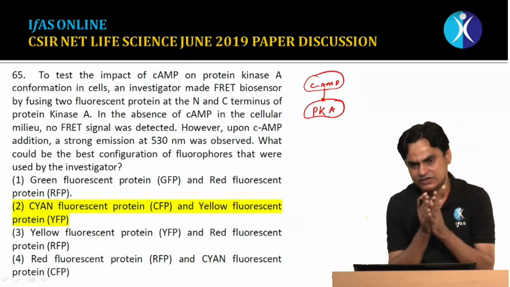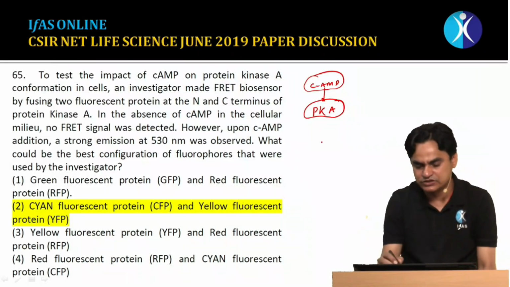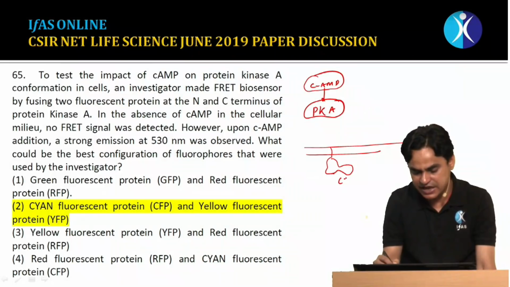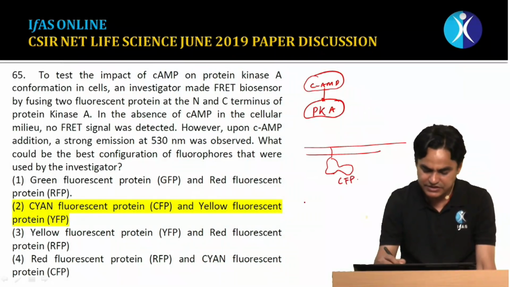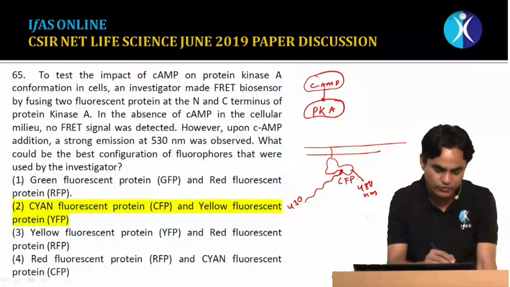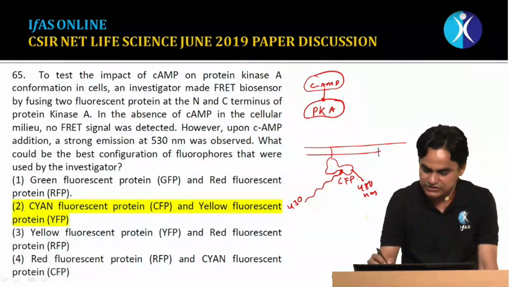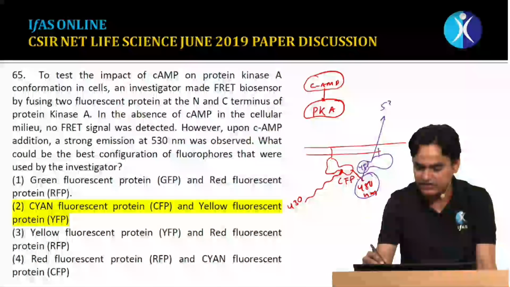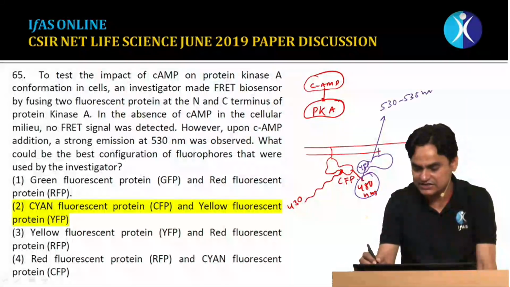Again, we have probably discussed this question in molecular biology when we were discussing the FRET approach. Of the two fluorochromes which are routinely utilized, one protein or molecule is tagged with CFP. CFP has an excitation wavelength of around 430 nm and an emission wavelength of 480 nm. If this protein interacts with another protein fused with YFP, the excitation wavelength for YFP is 480 nm and the emission wavelength would be 530 to 535 nm, which lies in the yellow region.